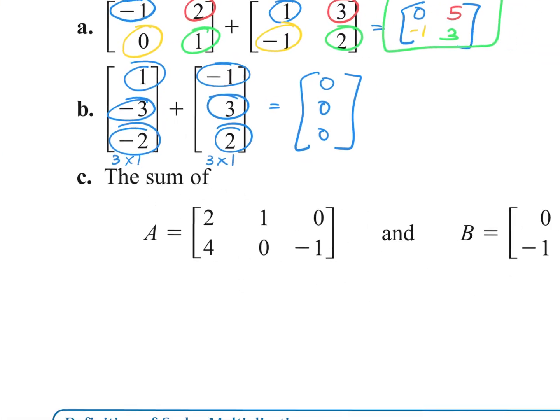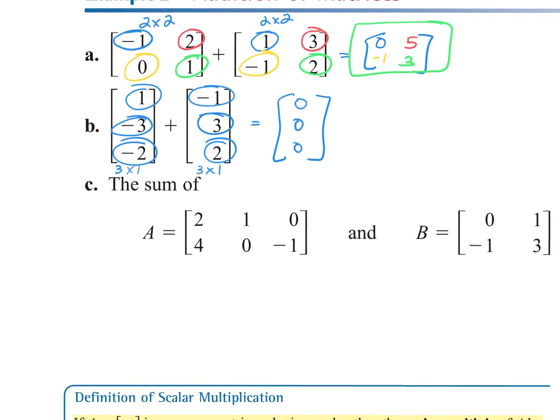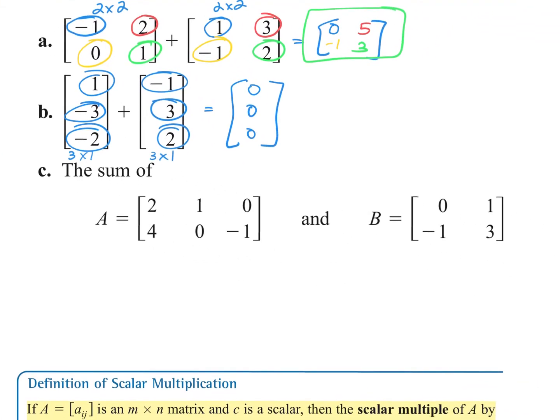All right. What if the question is asked this way? What is the sum of A and B? What does the word sum mean? Add. Okay. So there's like a big plus sign in the middle here, right? Well, first we need to check the dimensions. What's the dimensions of matrix A? It's a 2 by 3, right? Row by column. What are the dimensions of B? A 2 by 2. Can you add these two together? No. So you would say cannot or can't combine.